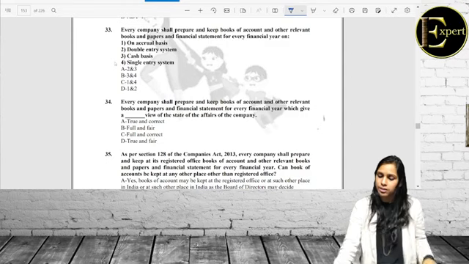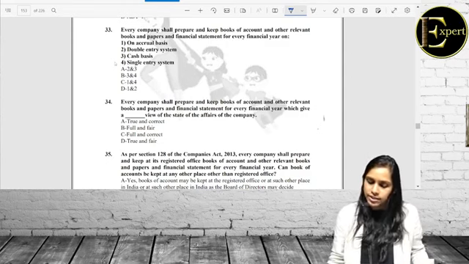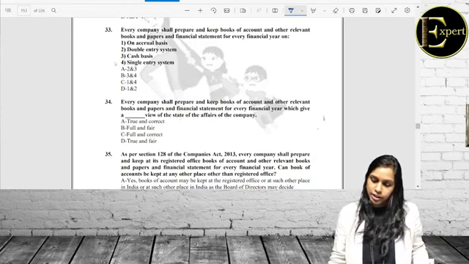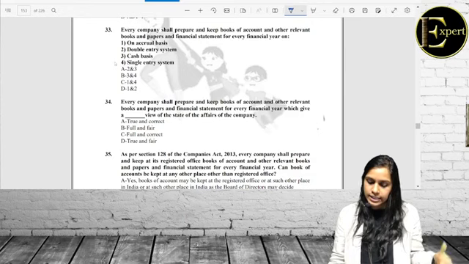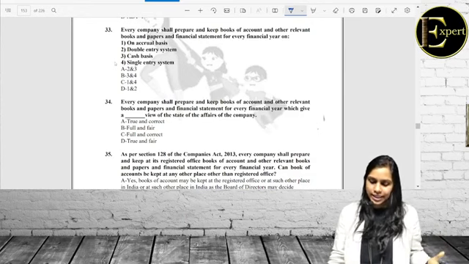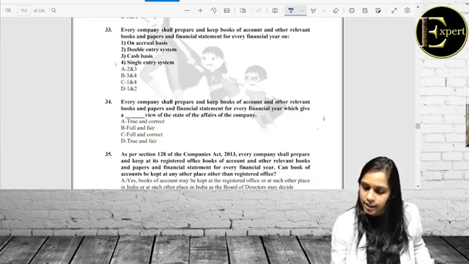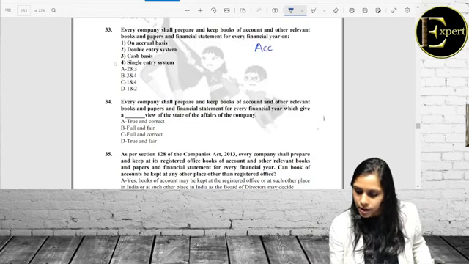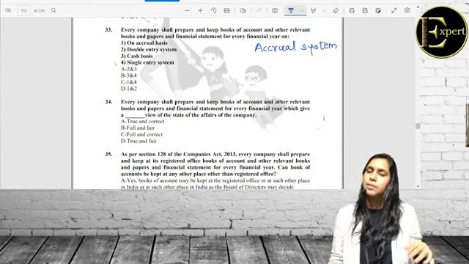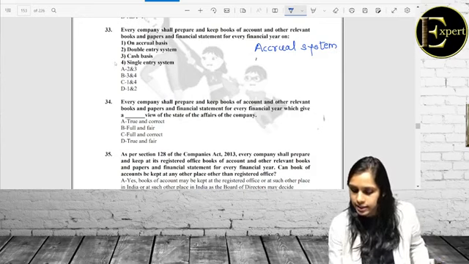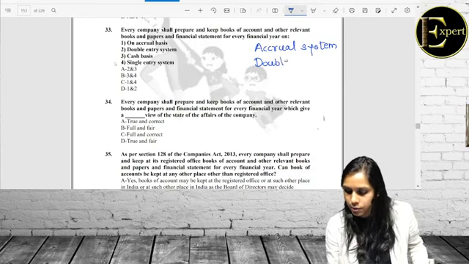Let's go back to the question. These books of accounts and papers and financial statements for every financial year on: 1, accrual basis, double entry; cash basis, single entry. Here we have seen that the accrual system forms the fundamental accounting assumption, and whenever we speak of accrual system, it automatically directs us to the double entry bookkeeping system.